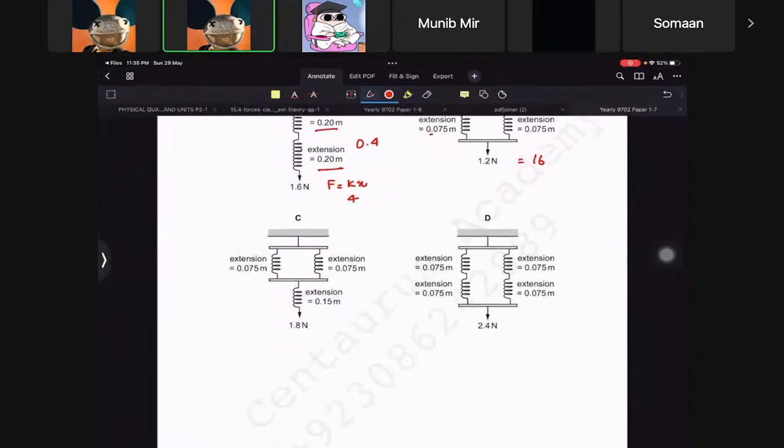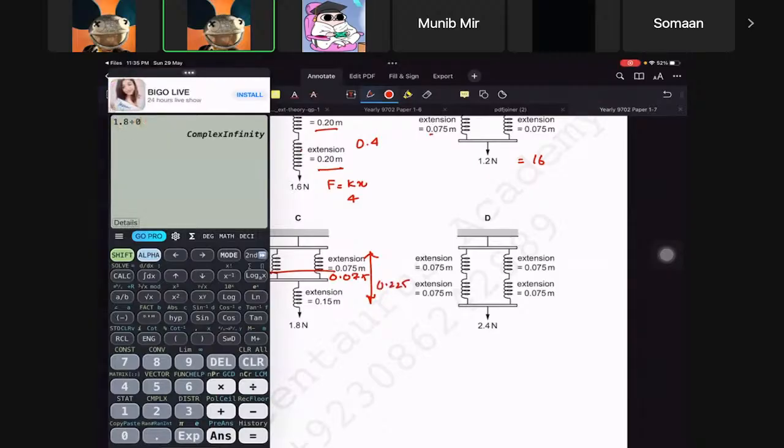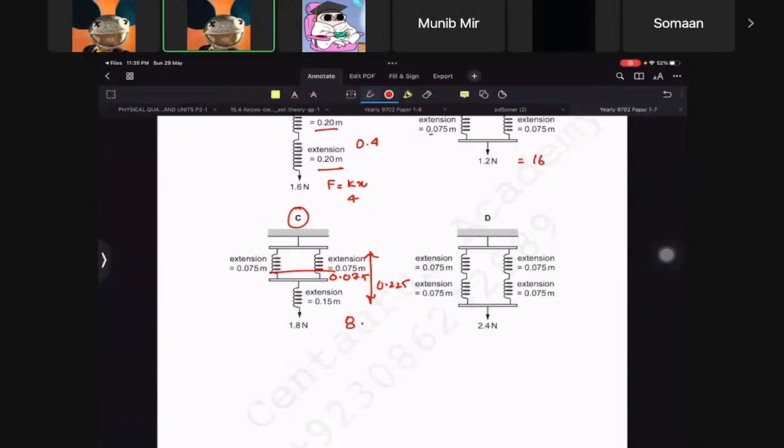Here the extension is 0.075, and here the extension is 0.15, because these two are in series to each other, so we have to add them. 0.15 plus 0.075 will be 0.225, and then 1.8 divided by 0.225 should give us 8. So it has to be C. So you should remember.